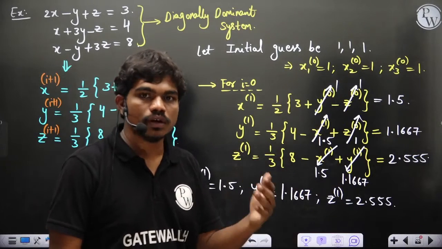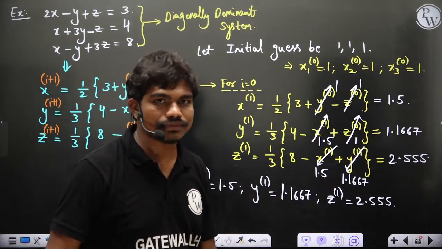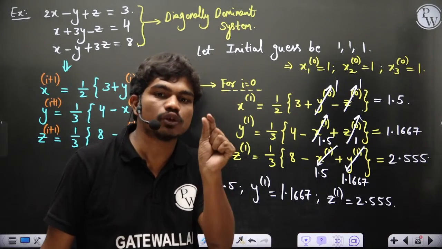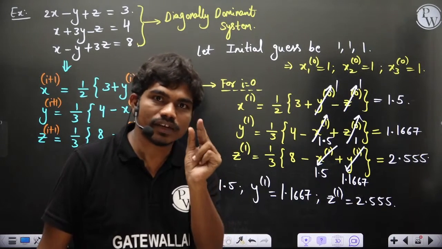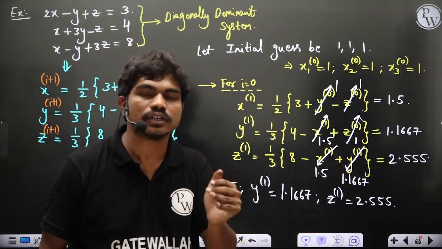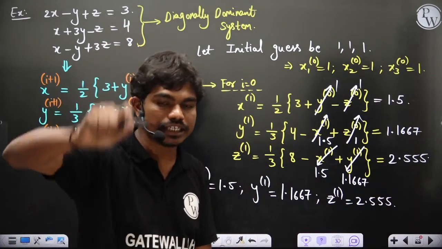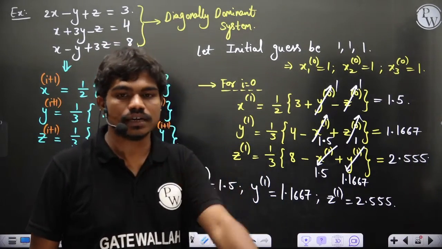At some point, let's say after 4 or 5 iterations, what happens? The x4 value and x5 value will be very close to each other, y4 and y5 will be very close, and z4 and z5 will be very close. At that point, even if you keep performing iterations, only the last decimals will change. Then you can understand that it is the solution.